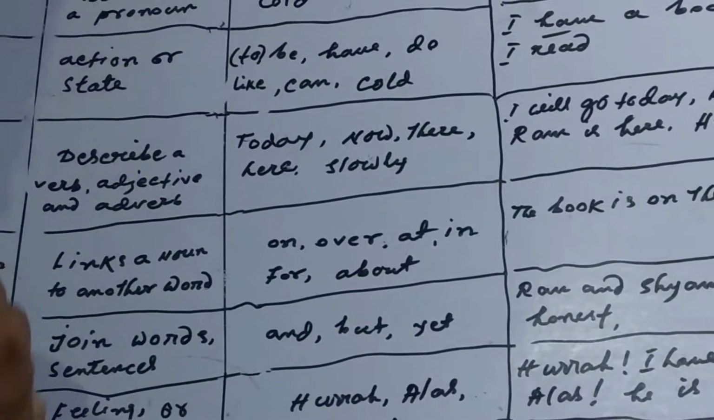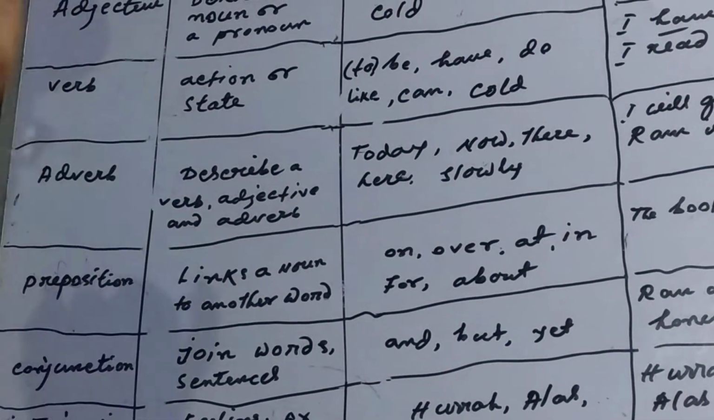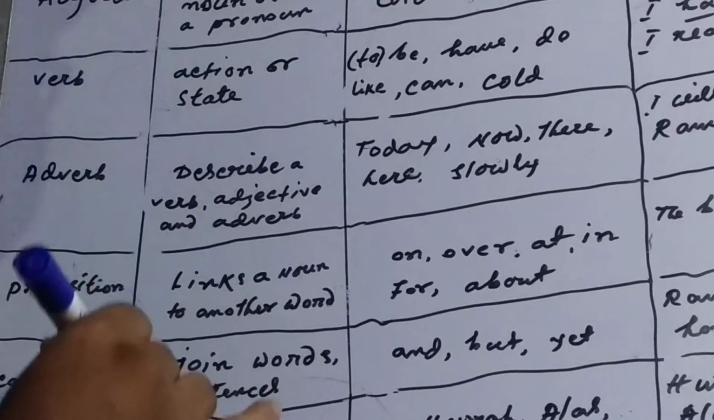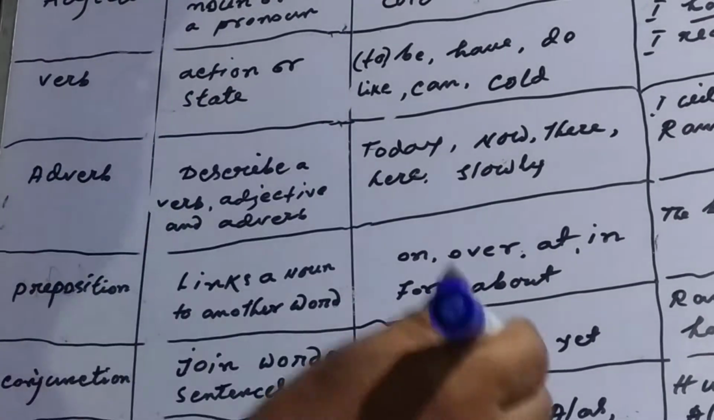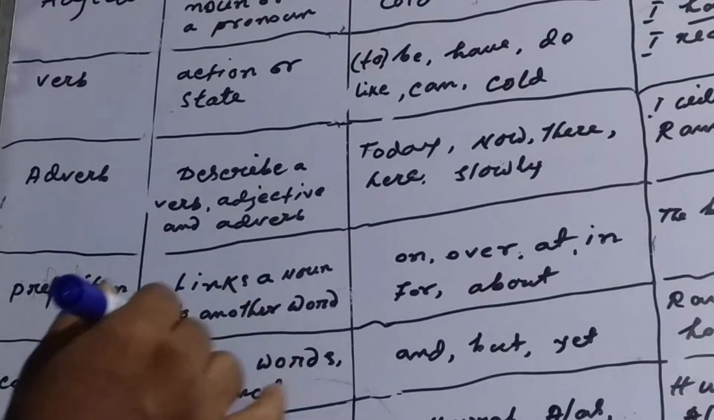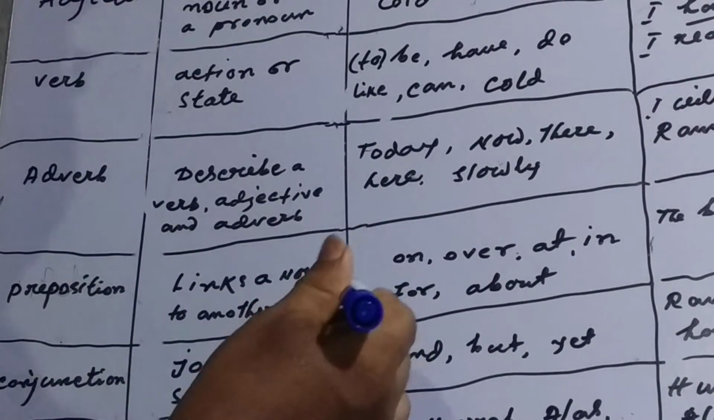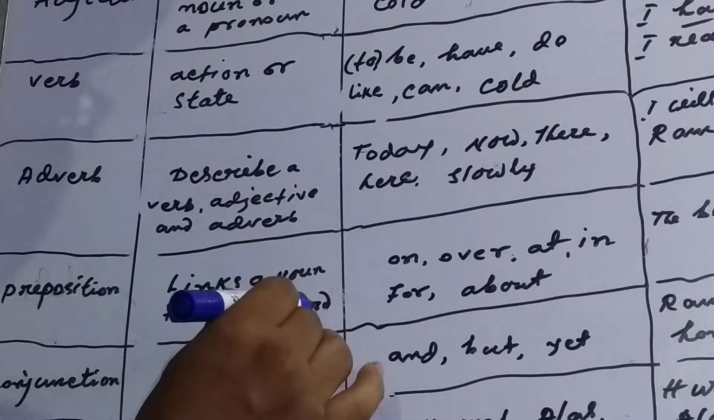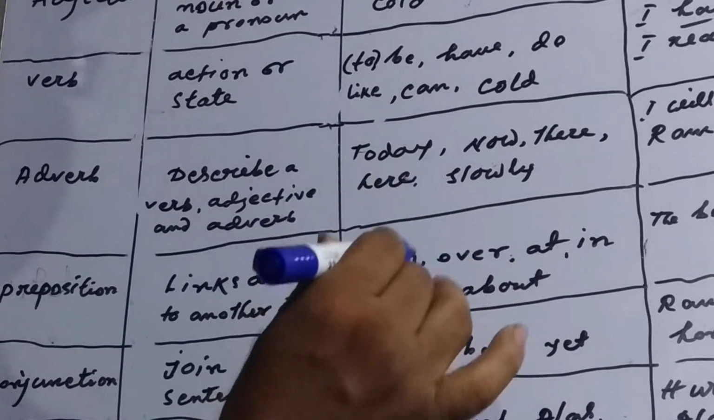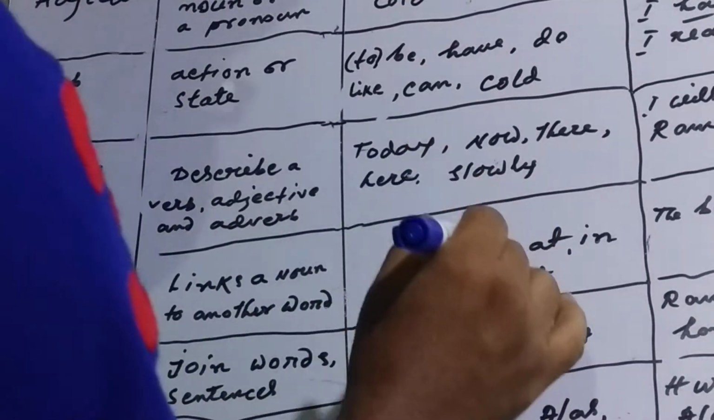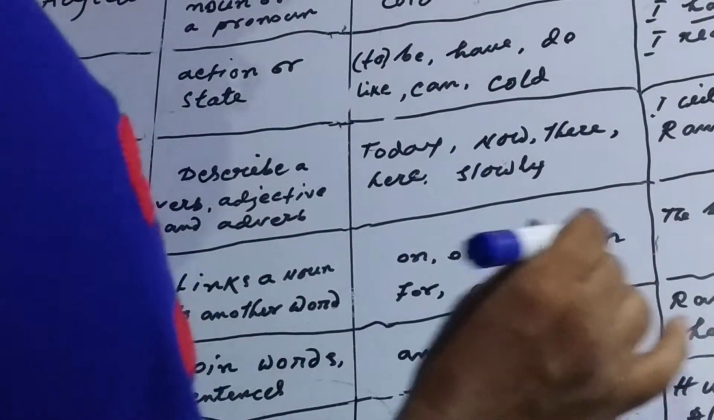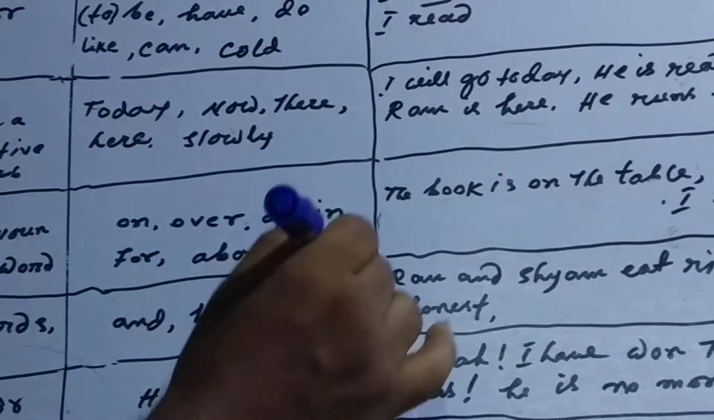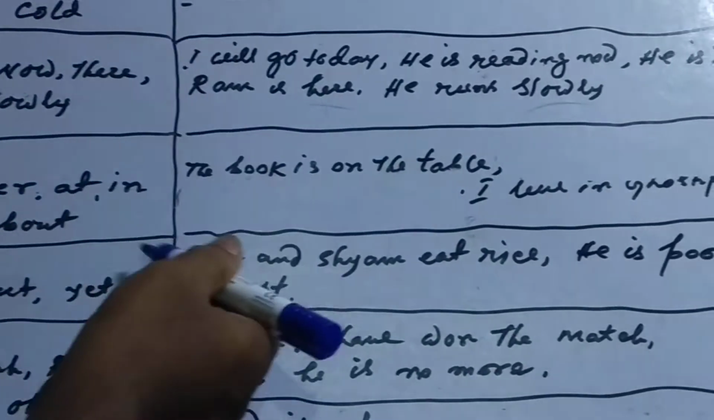Now next, preposition. What is a preposition? A preposition is a part of speech which is used before a noun or a pronoun to show its relation to another word or to other words. Actually, it links a noun to another word. Here are some examples of prepositions: on, over, at, in, for, about.